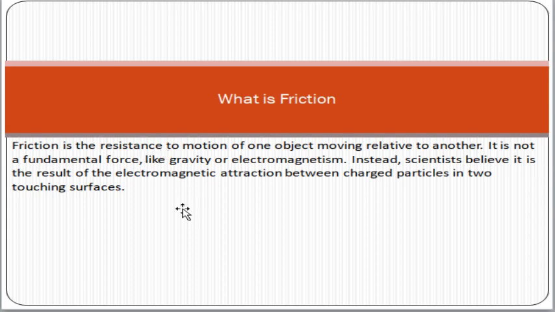It is not a fundamental force. Friction by itself is not a force. Friction is the resistance produced in the motion of one object due to the relativity of another object. For example, gravity and electromagnetism are the fundamental forces. However, friction by itself is not a force. It's basically a result of the force of another object.